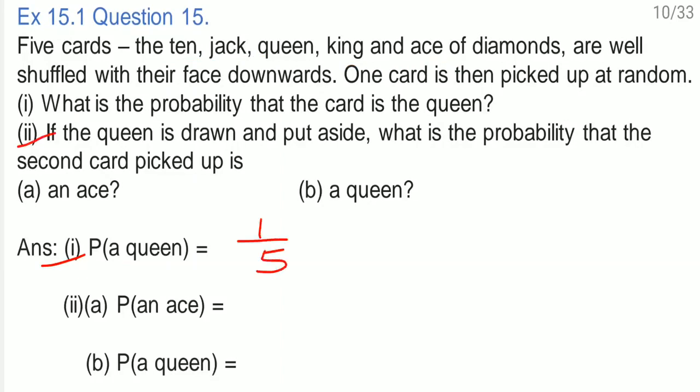Now in the second part what they are asking, if the queen is drawn and put aside. So we have kept the queen aside. Now how many cards are left? Only 4 cards. What is the probability that the second card picked up is an ace? So out of 4, one card is the ace. So the probability of getting the ace is 1 by 4. Now they are asking what is the probability of getting a queen? But the queen we have already kept aside. So in all those 4 cards, queen is not present. So the probability of getting a queen is 0. So 0 by 4 means 0.